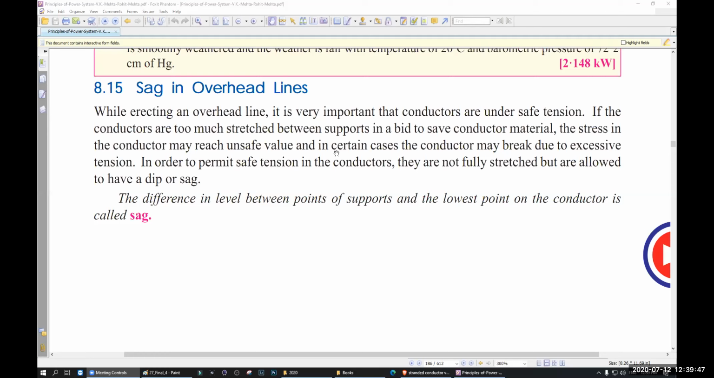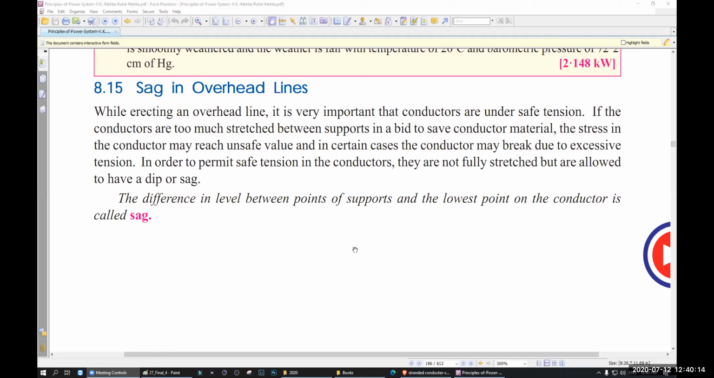Now our big topic is sag. Sag in overhead lines. Now how many classes do we have before the final? Maybe 5 or 4, sir. Not much more. Okay. So sag is a very important topic for us. We will spend 2 classes on sag. So sag in overhead lines.